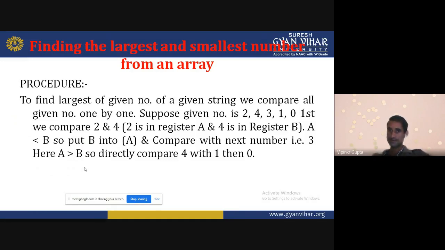Then we compare the next. Suppose we are finding the smallest number. Then 2 and 4 we compare, 2 is smaller. Then 2 and 3 we compare, 2 is smaller, so it stays in the accumulator. 2 and 1 we compare, 1 is lesser, so we transfer 1 to the accumulator. Now 1 and 0 we compare, 0 is lesser, so finally we get the smallest number. Like that we can find the smallest number or largest number. The same procedure we can follow for the largest number.